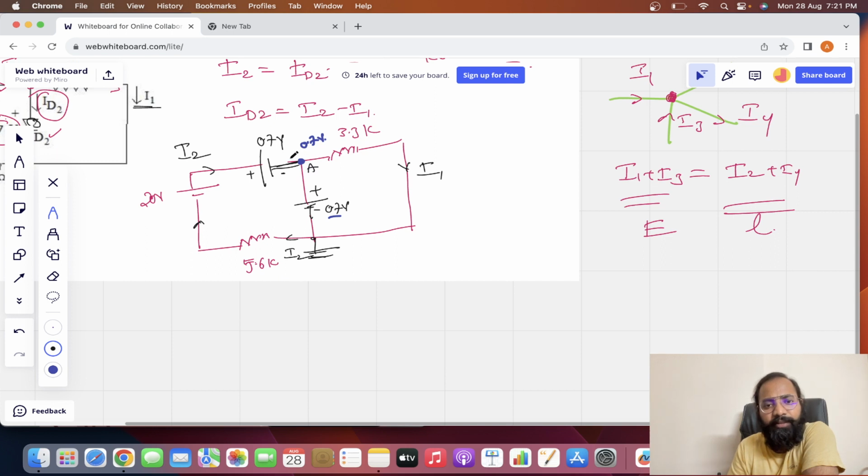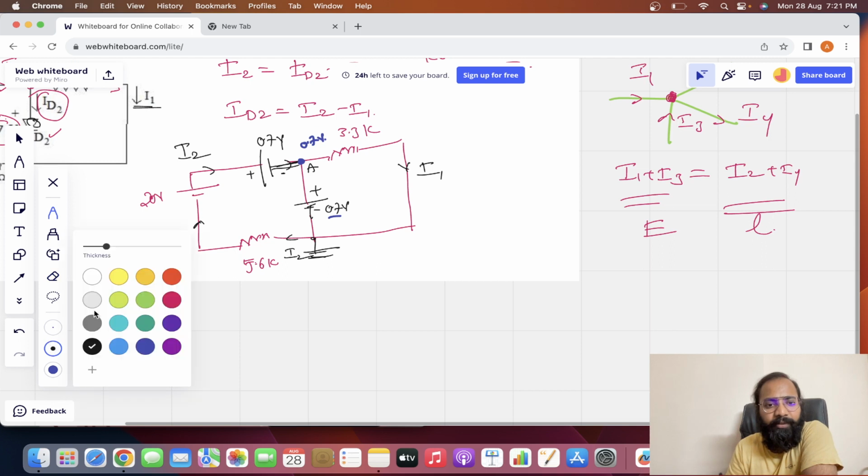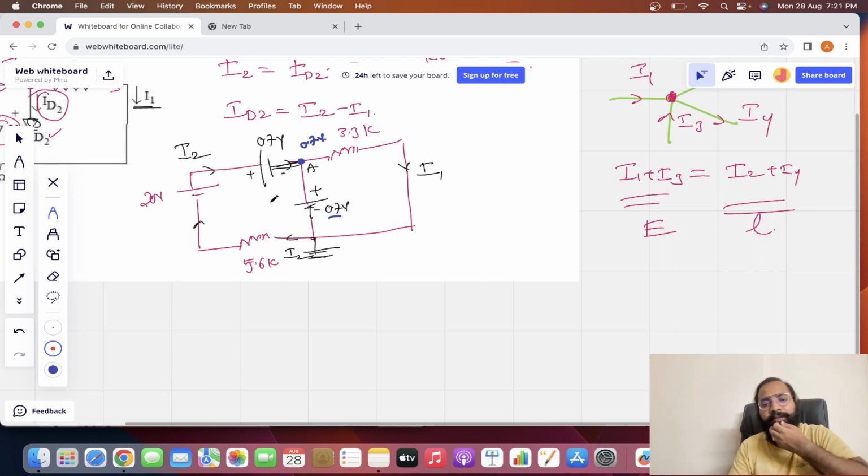Let's take it as node A. So I2 ends after node A. Am I correct or not? I2 ends after node A. So from ground to node A, I2 is flowing.